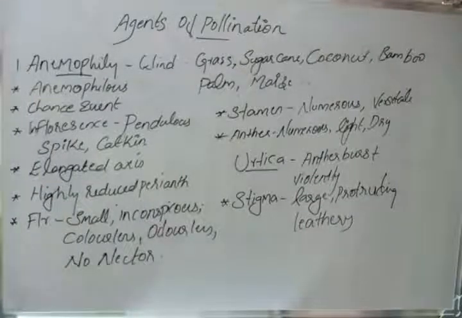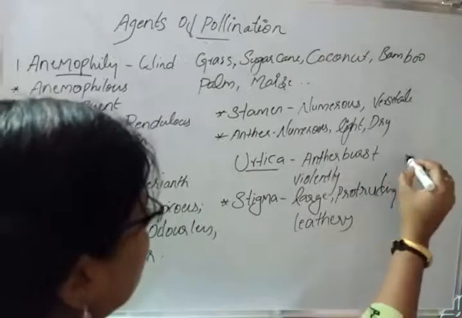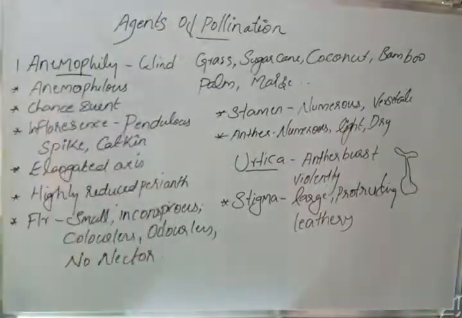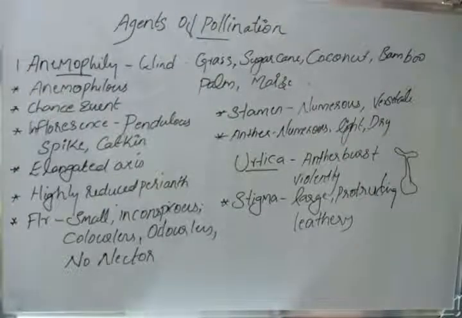Then generally a single ovule is present in a single ovary. If you look at the structure, a single ovule is present. Then the plant produces flowers before the new leaves appear, so that the pollen can be carried without hindrance from the leaves.